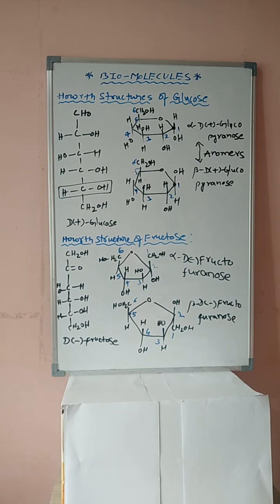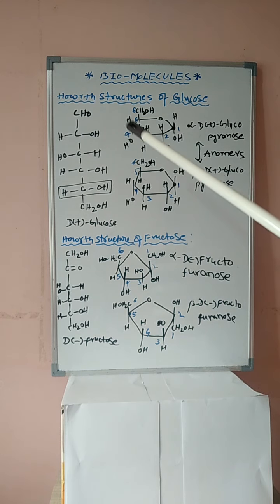Okay, students. The next topic: how are the structures of carbohydrates? In this topic, we are discussing how the structures of glucose, fructose, galactose, sucrose, maltose, lactose, and polysaccharides like starch, cellulose, and glycogen are. For each carbohydrate, we are discussing the structures. Very important, students.